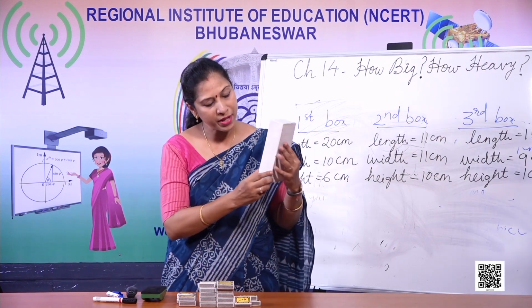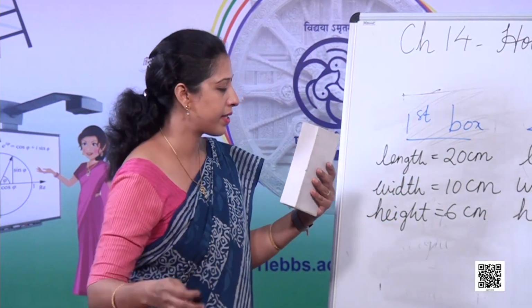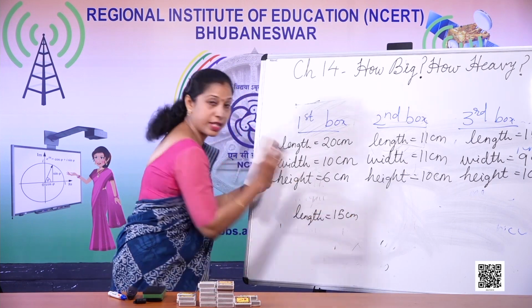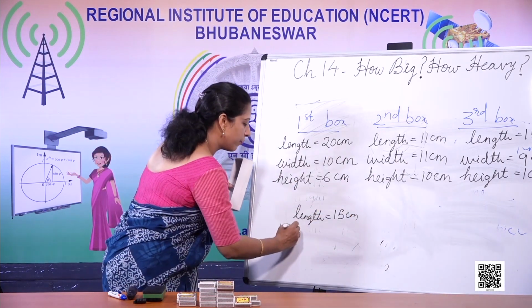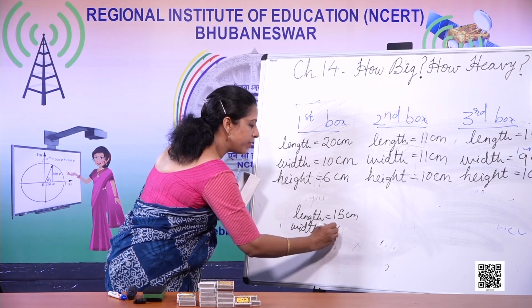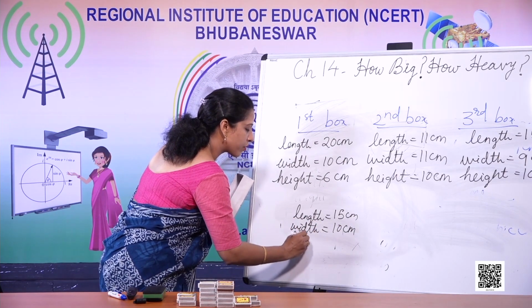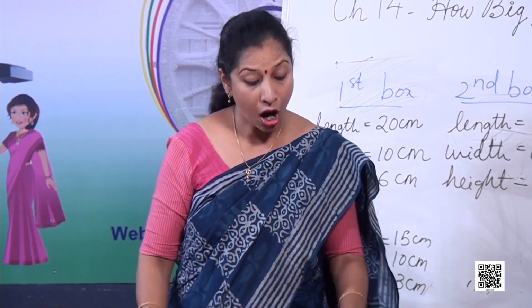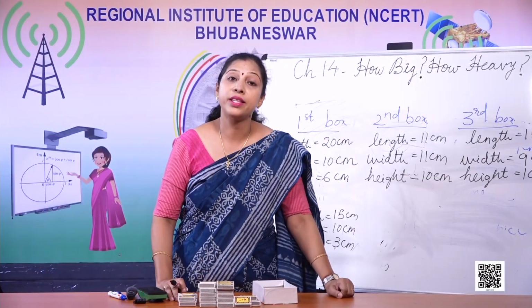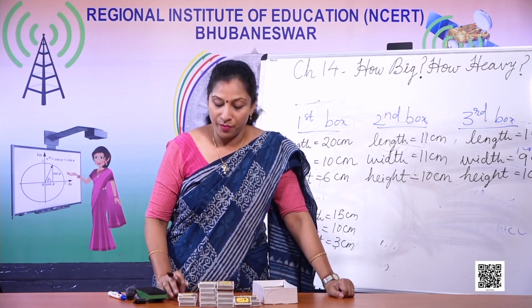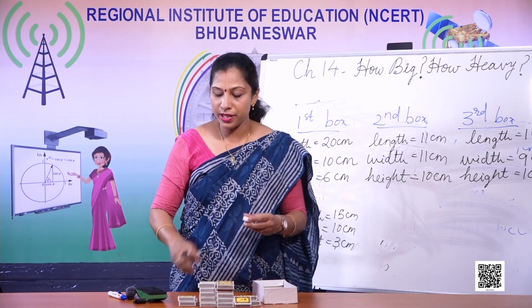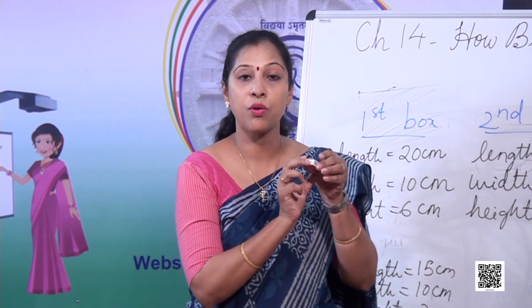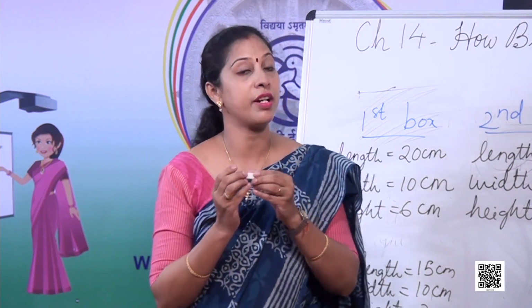Look, I have already measured this box, the box which I am holding. Length is equals to 15 centimeter, the width is equals to 10 centimeter and height is equals to 3 centimeter. So how will I know how many exactly will fit into this box? Let's find out from this single matchbox only. As we have already done in the previous slide, one box holds 15 cubic centimeter of space.